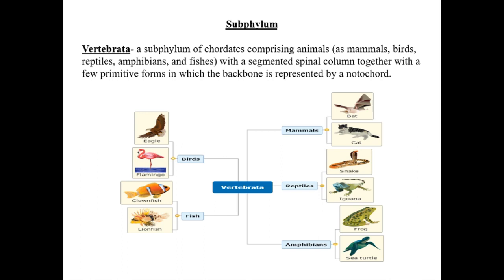A subphylum of chordates comprising animals of classes such as mammals, aves or birds, reptiles, amphibians, and fishes or pisces, with a segmented spinal column, together with a few primitive forms in which the backbone is represented by a notochord, is called Vertebrata. All these animals belong to the subphylum Vertebrata.